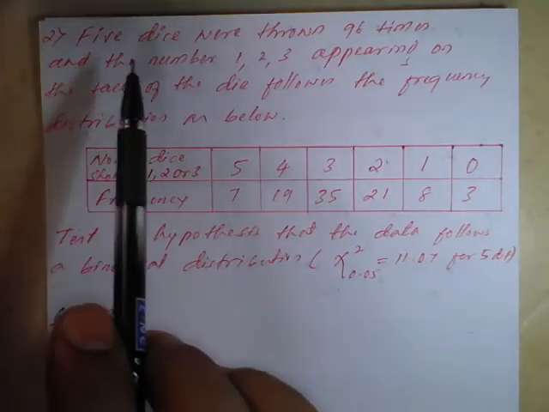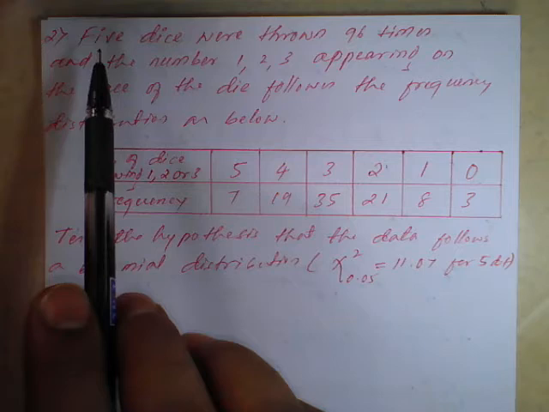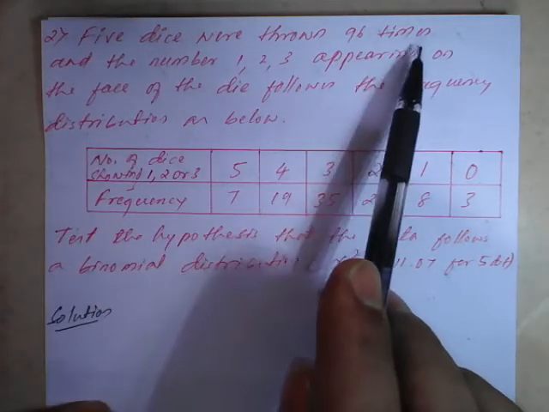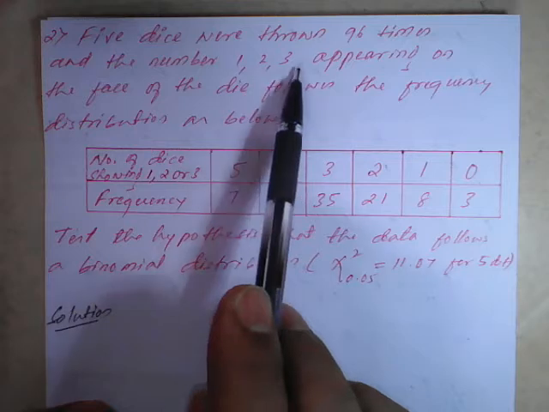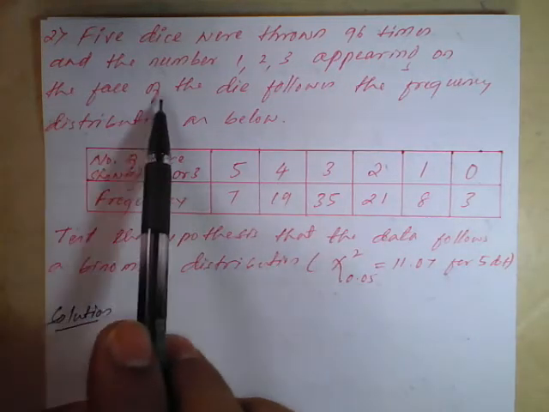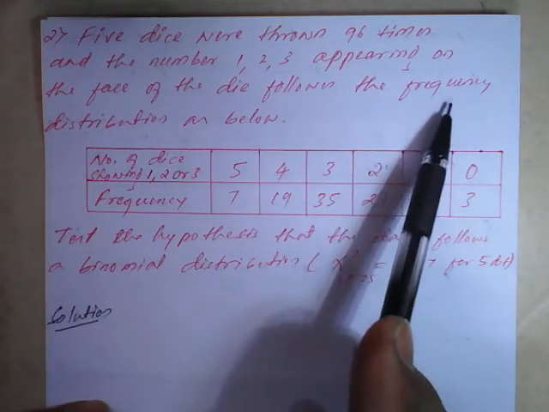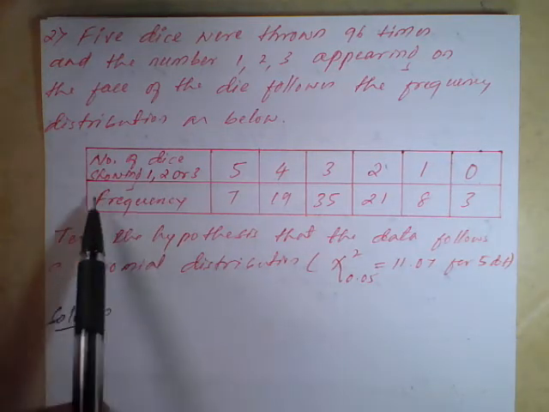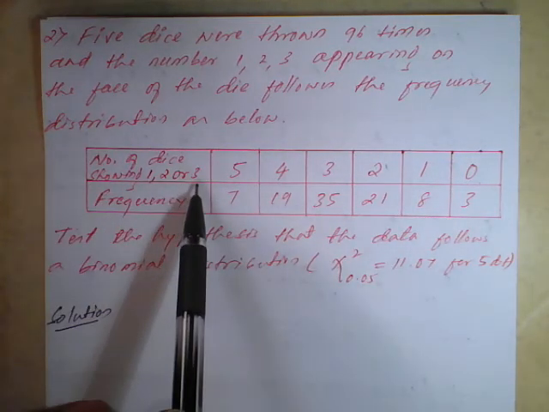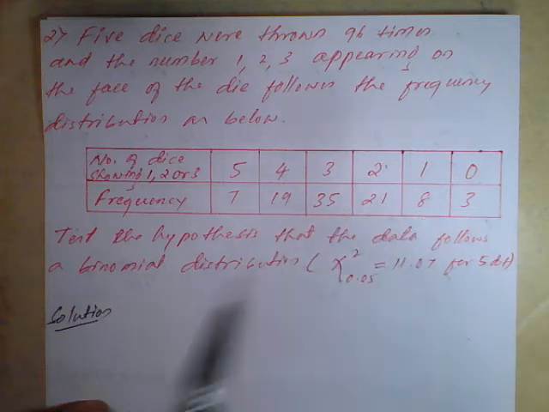Next example is: 5 dice were thrown 96 times and the number 1, 2, 3 appearing on the face of the die follows the frequency distribution as below. These are the values they have given, with respect to the frequencies.